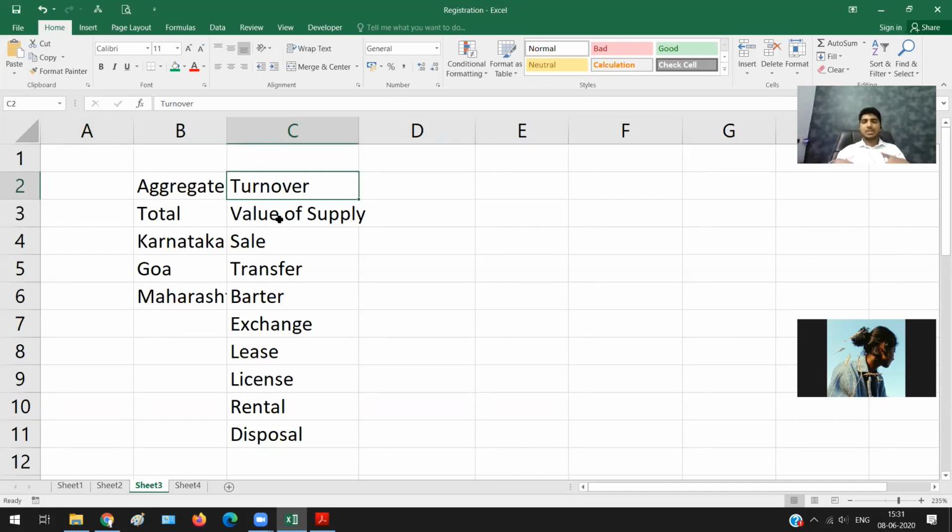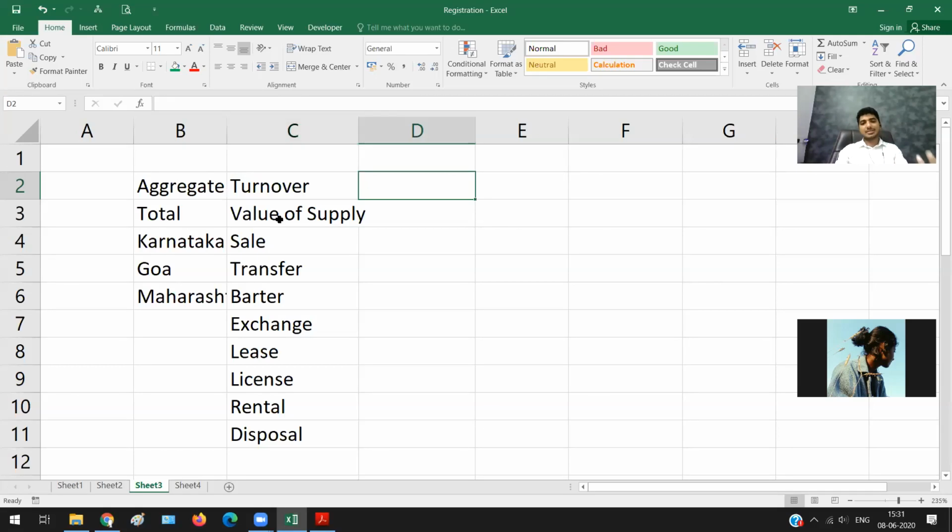If I make any purchase, that is not my turnover. Sometimes on my purchase I will also pay GST, but that is a different matter altogether. What you need to remember is, if I'm making a purchase, it is never my turnover. I may have to pay tax because of the reverse charge mechanism, but that is not my turnover.